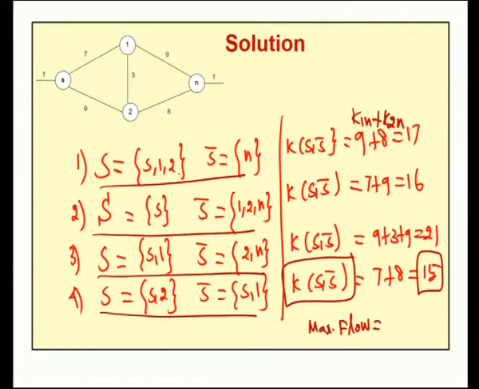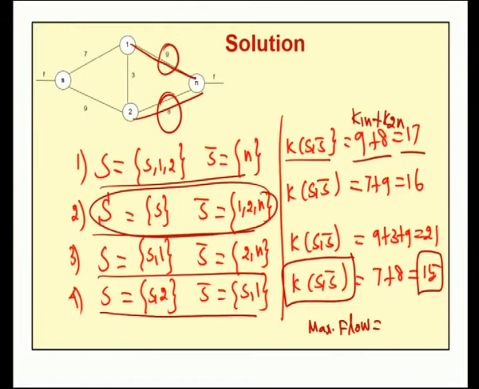Now, for this cut, the associated arcs are 1n and 2n. Therefore, the capacity of this cut Ks bar is 9 plus 8, which is 17. In the same way, for this cut, the capacity is 7 plus 9, 16.